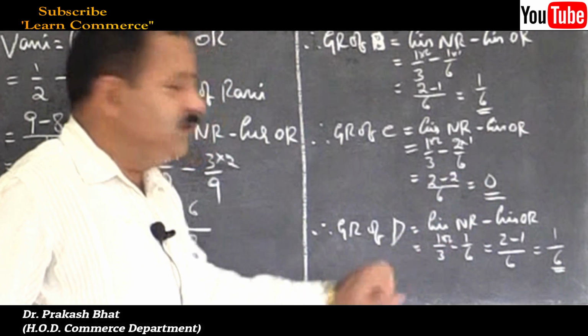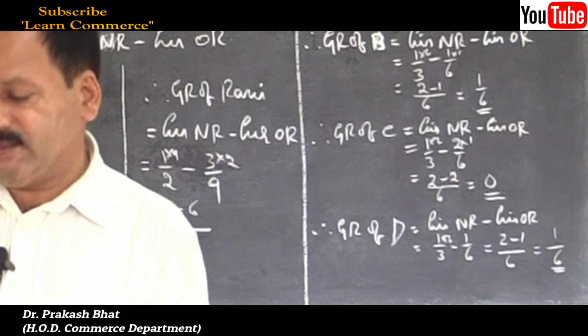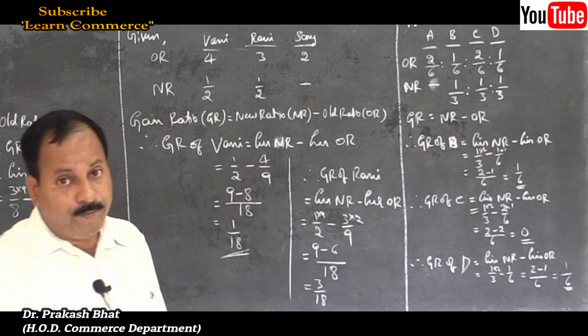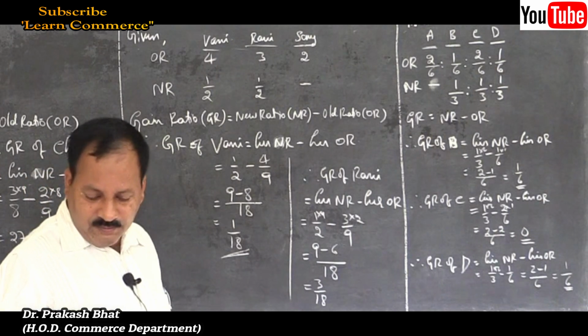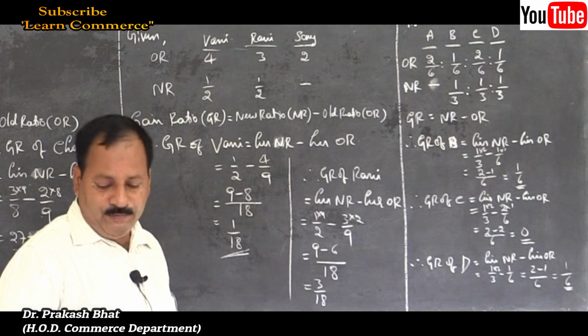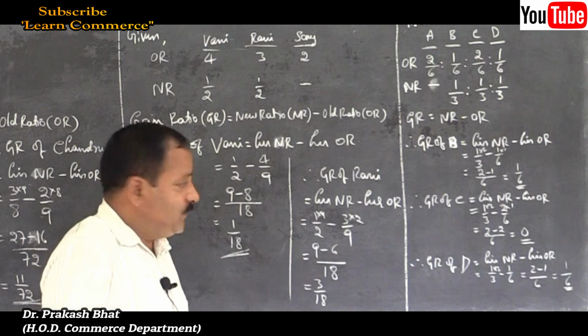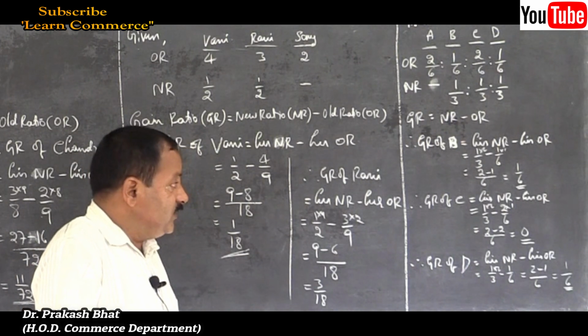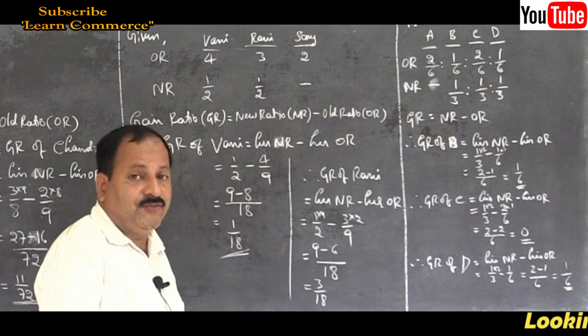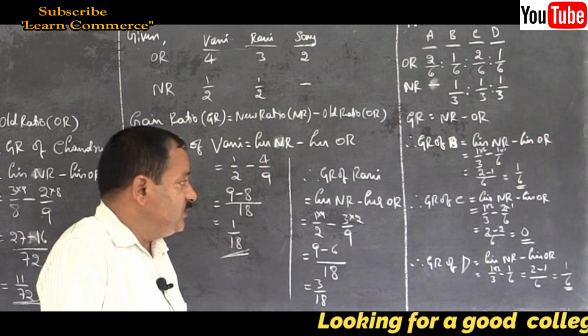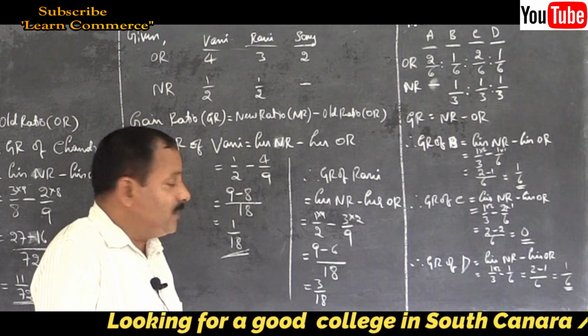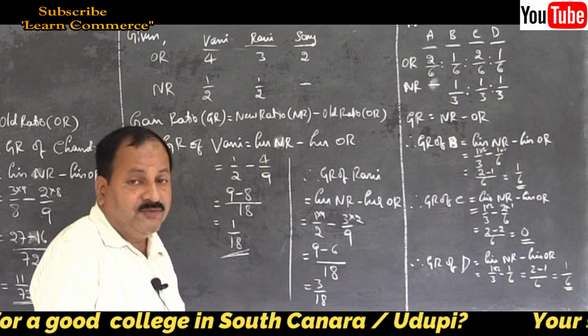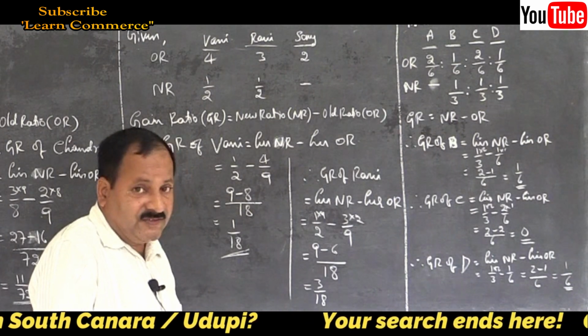So write final answer. Therefore gain ratio of B is to C is to D is equal to 1 by 6 is to 0 is to 1 by 6.